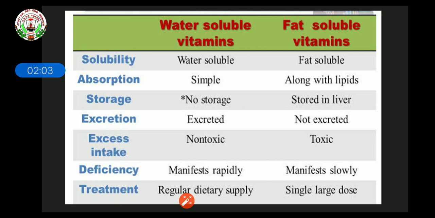We can see here the difference between water soluble vitamins and fat soluble vitamins, and what they do in our body. As I said, they are required in very small quantity.